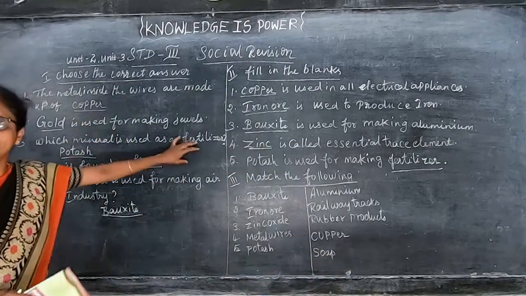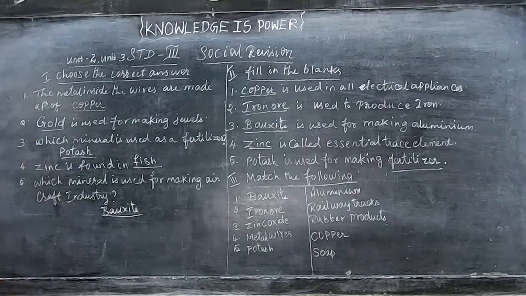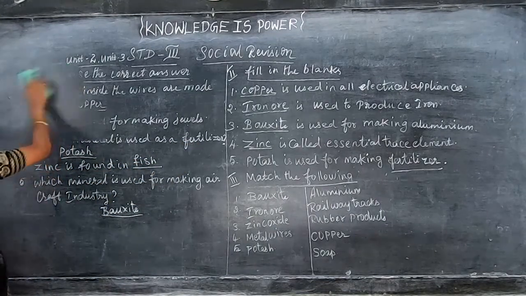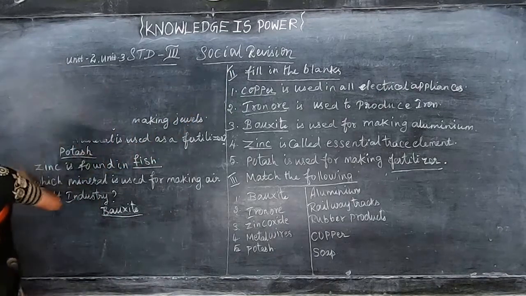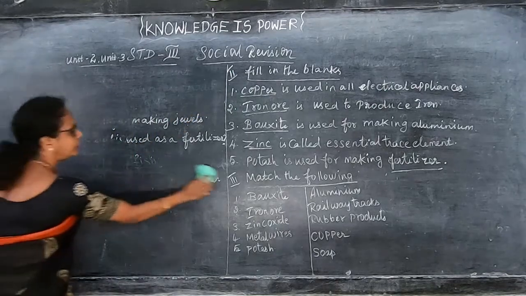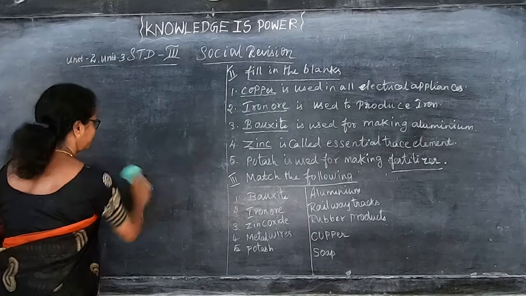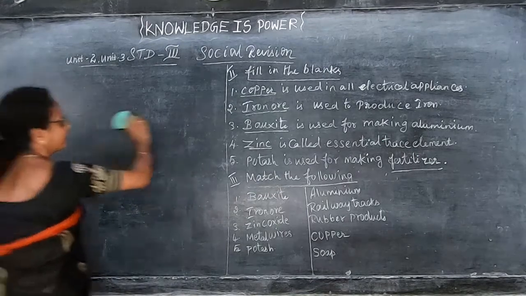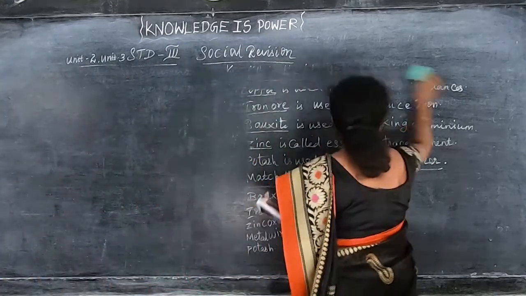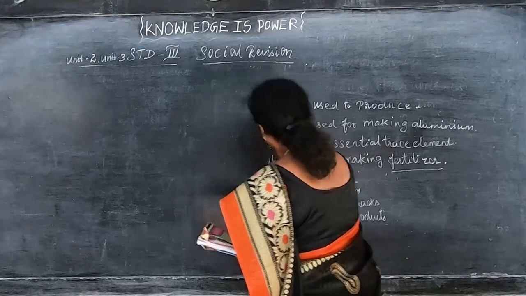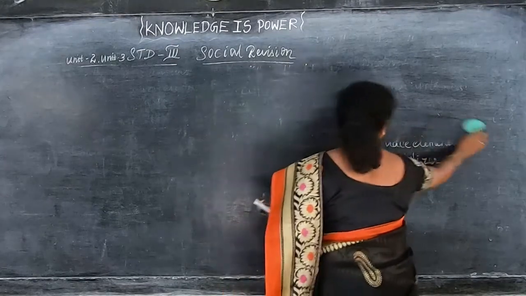So choose, fill up and match. And now we'll move on to the answer the following. These are from the lesson unit 2 and unit 3. From the lessons unit 2 and 3, now we are going to write the short answers and the detailed answers.